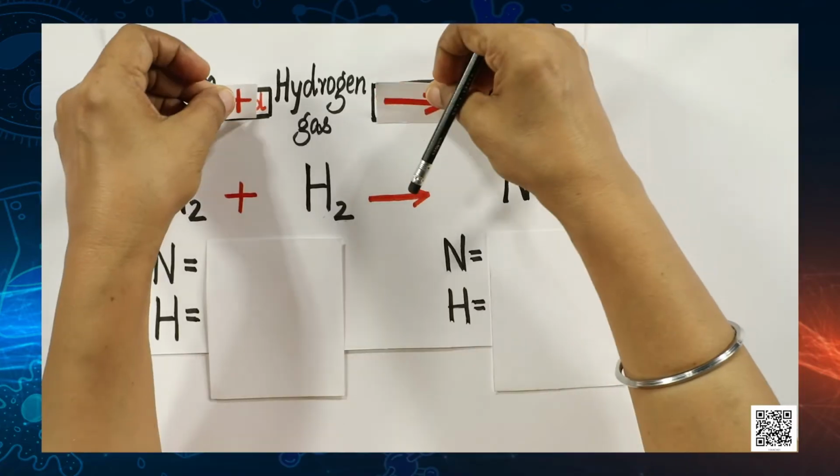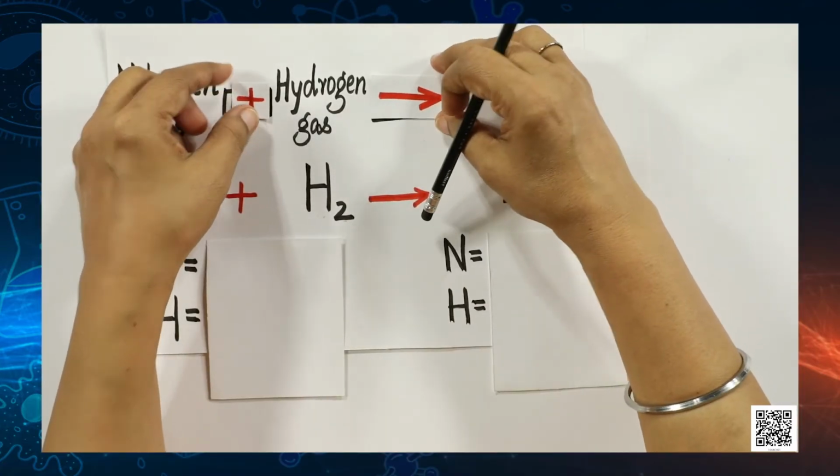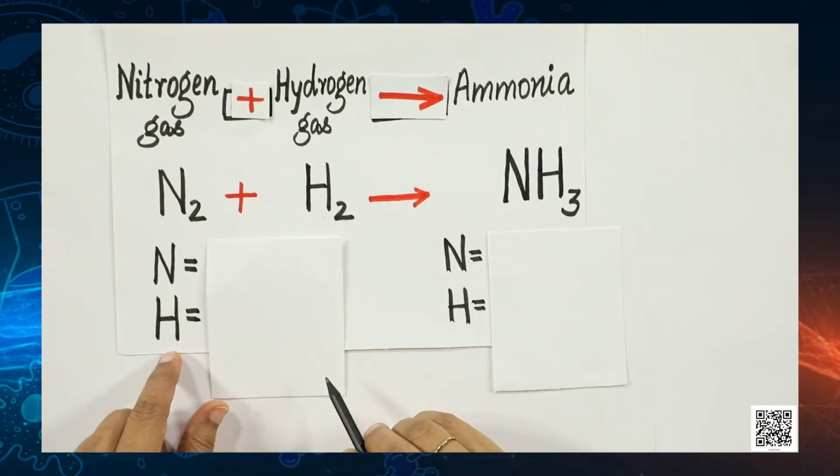So, let us quickly convert it first into the word equation by using plus sign between the two reactants and a sign of arrow showing that yes, ammonia has been formed. So, in this chemical equation, N2 plus H2 gives NH3.